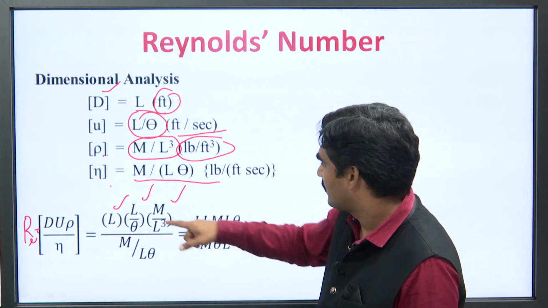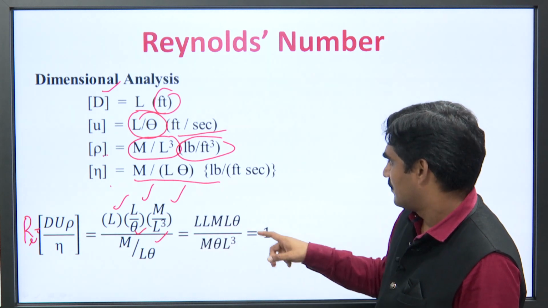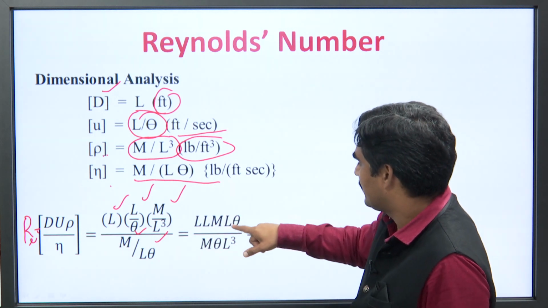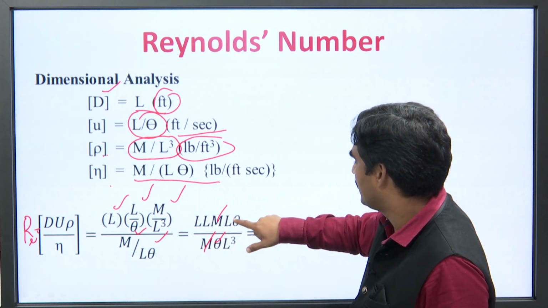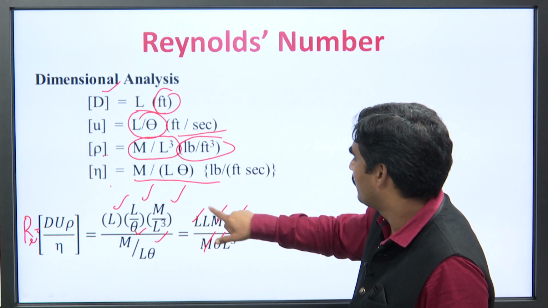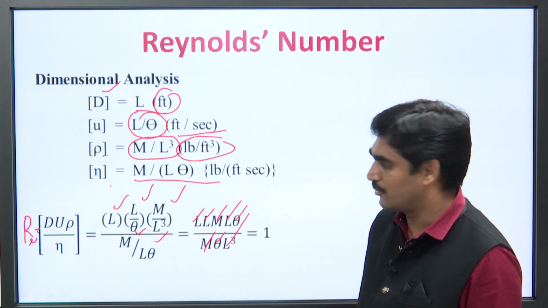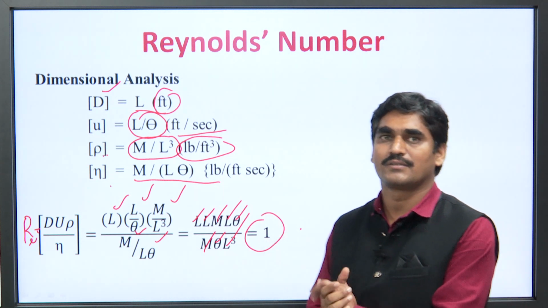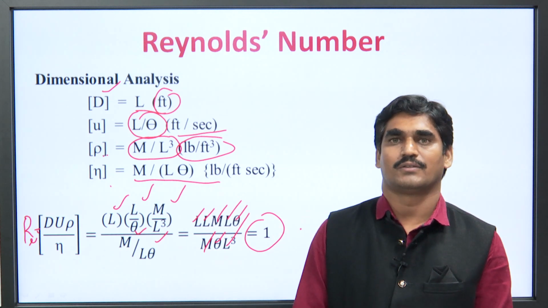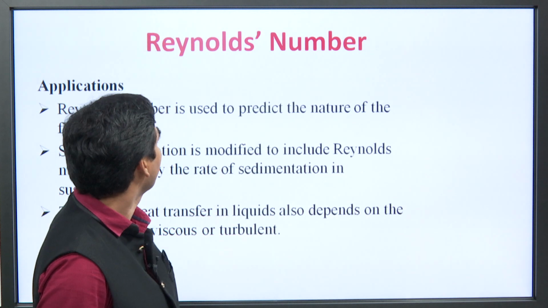Similarly, for viscosity m by L theta. Finally, after rearranging the equations, it comes this m, m is cancelled, theta, theta is cancelled, L1, L2, L3 is cancelled by L cube. So, that is equal to 1. That means, that is why it is called as a dimensionless quantity. This is the dimensional analysis of Reynolds number.